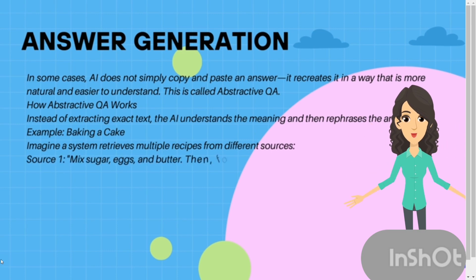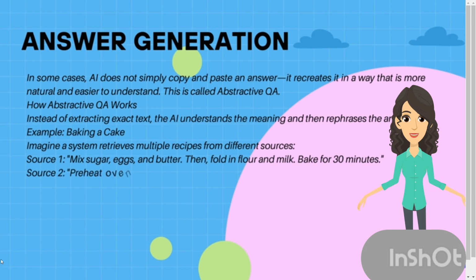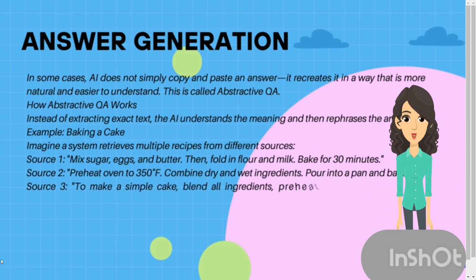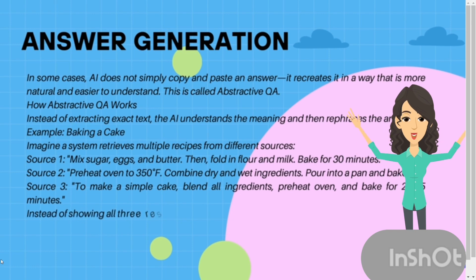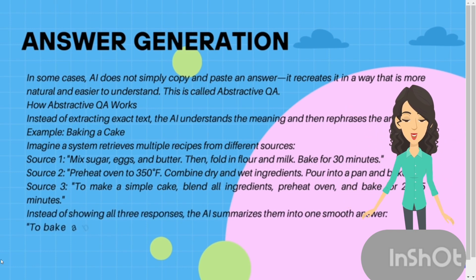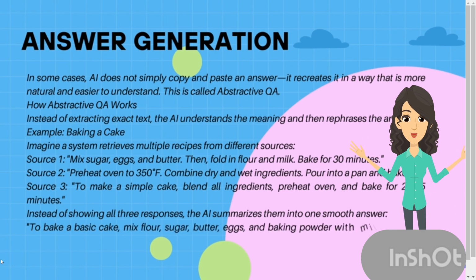1. Mix sugar, eggs, and butter. Then fold in flour and milk. Bake for 30 minutes. 2. Preheat oven to 350 degrees Fahrenheit. Combine dry and wet ingredients. Pour into a pan. Bake. 3. To make a cake, blend all ingredients, preheat oven, and bake for 25-35 minutes. Instead of showing all three responses, the AI summarizes them into one answer.